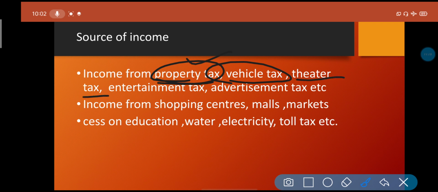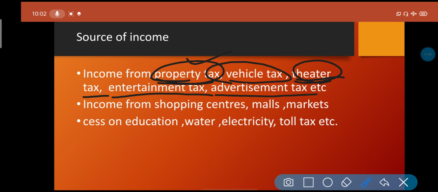Theatre tax means entertainment tax, when we are going for movies. The next time, if you have not observed, please observe that in your tickets there will be a column for entertainment tax, like 1%. So you are paying some taxes for watching movies. Similarly, there is the theatre tax: the people who establish theatres or run movie halls have to pay taxes to the government also.